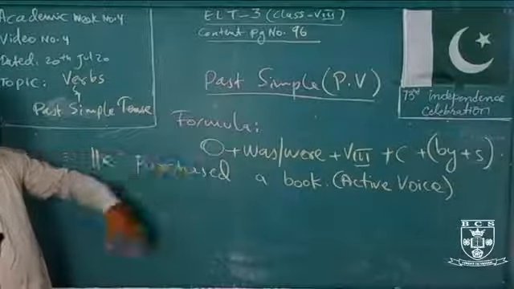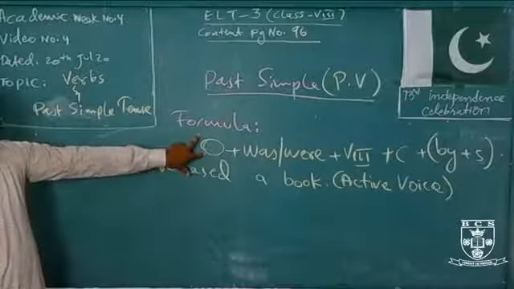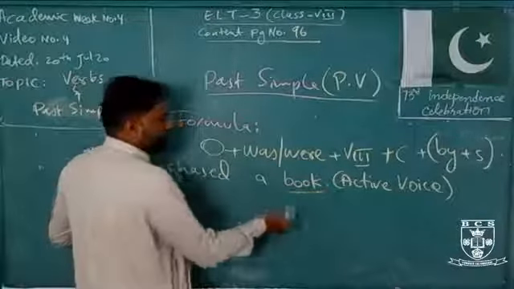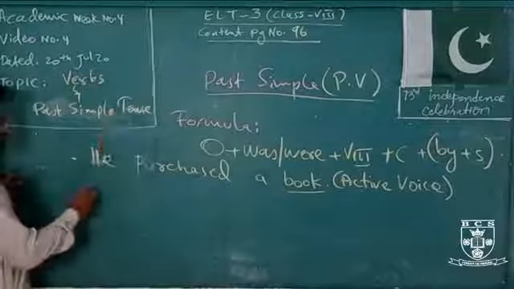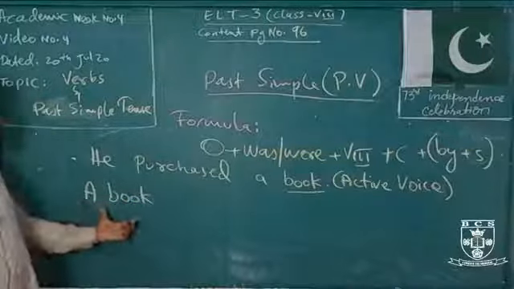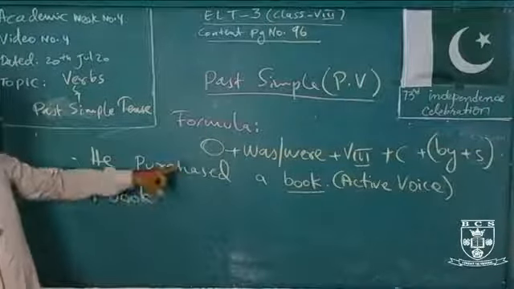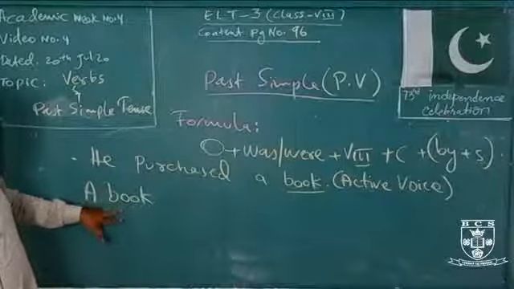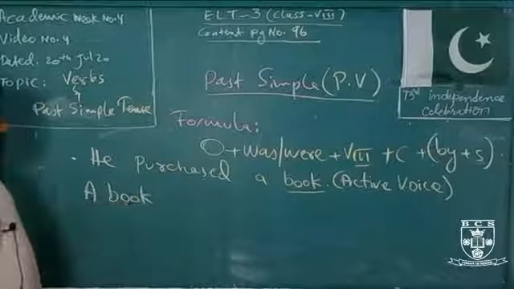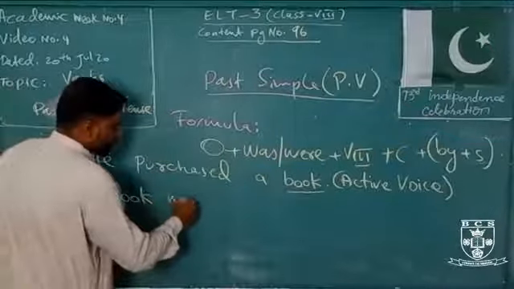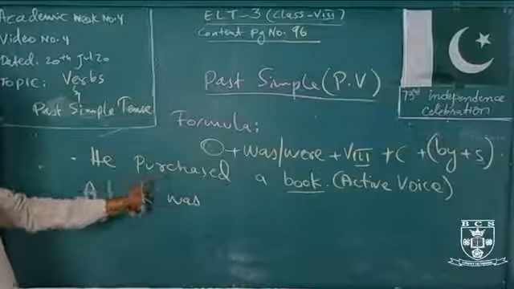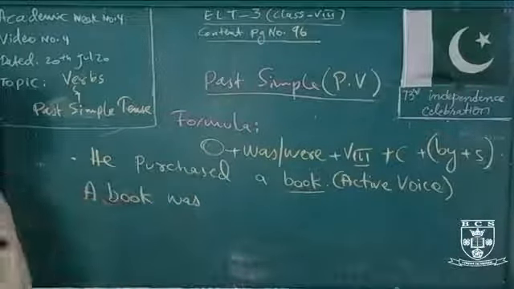The formula is very simple. The object comes first. So what is the object? Definitely we have the object, book. We are talking about a book, so the article comes first: a book. So we have the object. After this we have to consider this: is book a singular noun or a plural noun? If it is a singular noun, we put was. If it is plural, definitely we put were. So, a book was, and then we use the third form of the verb.